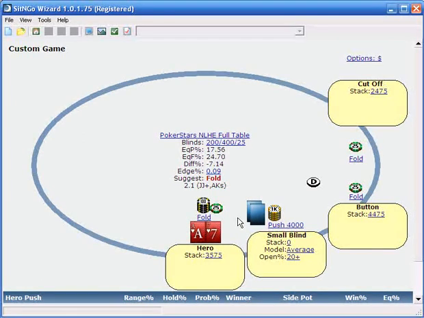And the reason that's happened, we have a way above average hand, right? So it's folded to the small blind. He shoves. Presumably he's going to be doing that kind of widely. And we're correct to fold a really strong hand. Not just correct, but calling here would be a huge mistake. We'd be losing around $70 on average. And the reason that that's the case is because we're on the bubble.